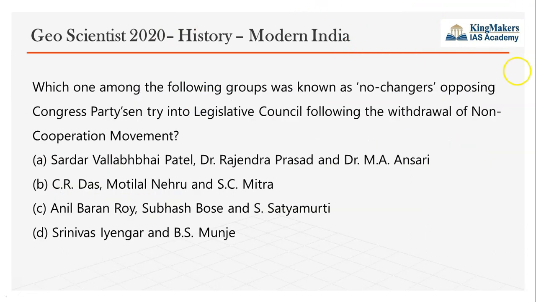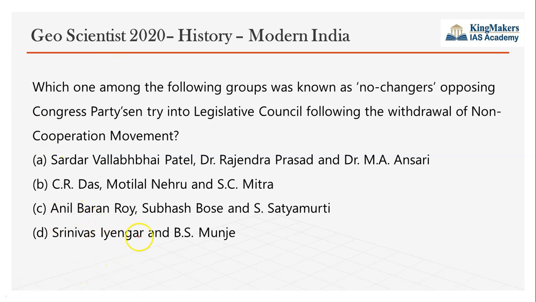Okay, so the next question. Which of the following groups was known as the no-changers, opposing the Congress party men's entry into the legislative council following the withdrawal of the non-cooperation movement? Since Gandhiji withdrew the non-cooperation movement all of a sudden without any announcement, that created anger against Gandhi among the Congress, and the Congress was divided into two after this. One group of people wanted to take part in the legislative assembly elections.